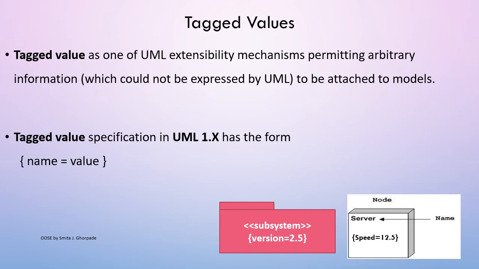One more example. This is a symbol for a node. This node is nothing but a server actually, and we want to show the speed of this server. So it is shown as a key-value pair. So speed equals 12.5. Speed is a tag and its value is assigned as 12.5. Like this, extraneous information can be shown by tagged value.